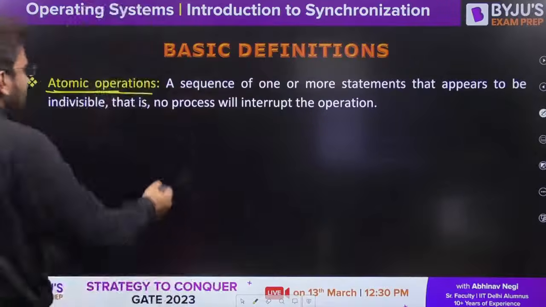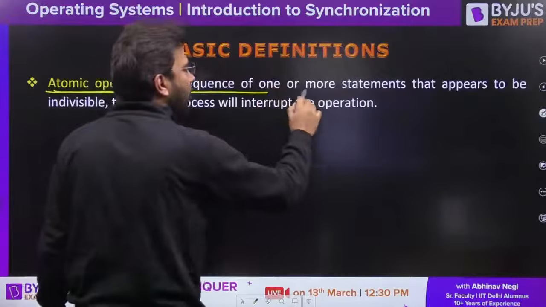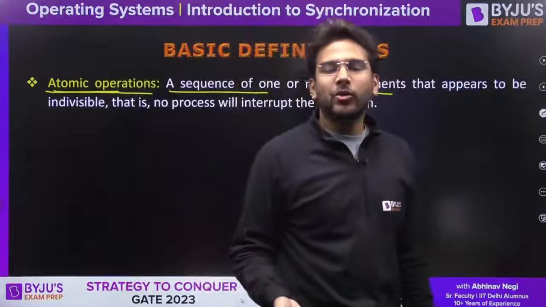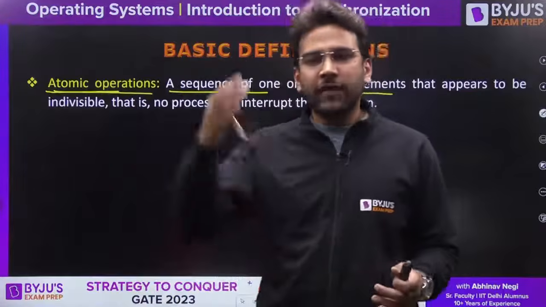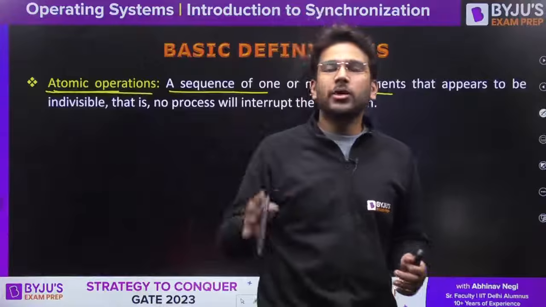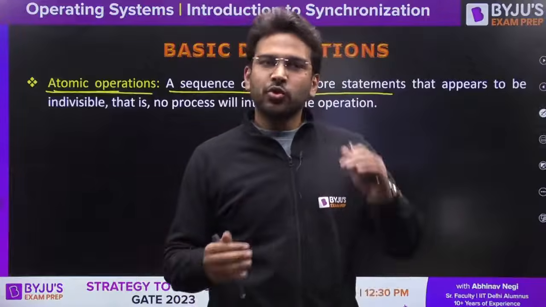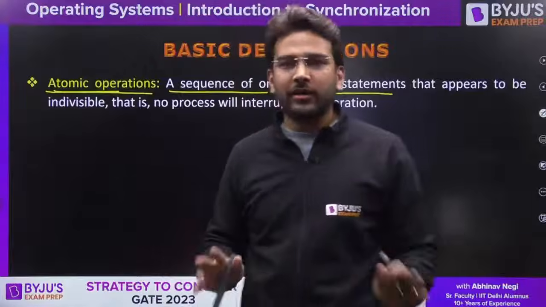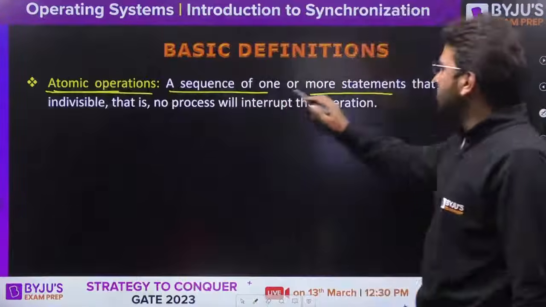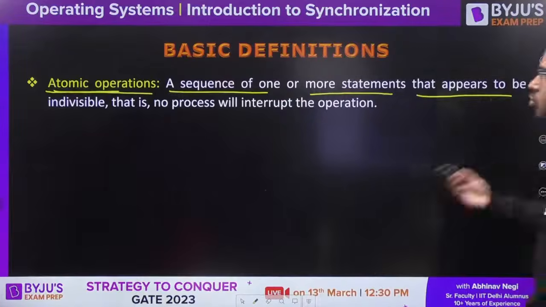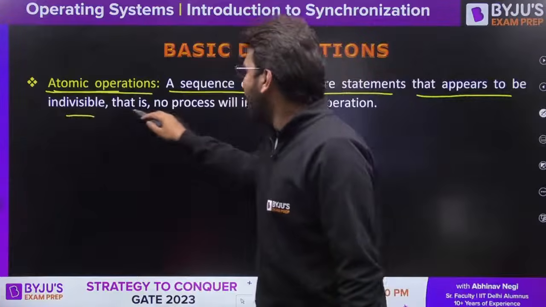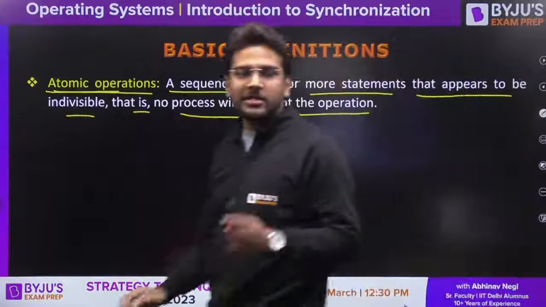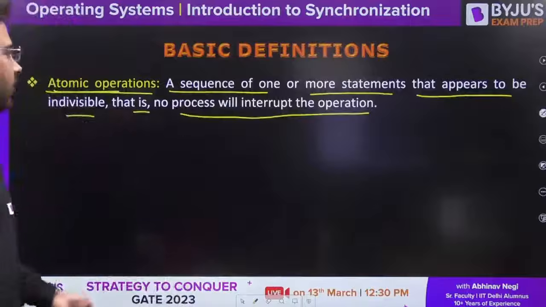Clear? So you can read here a sequence of one or more statements. So we can make more than one statement as our atomic operation. That means if I want three instructions to be executed without any preemption, it will execute the complete set of instructions, or it is not going to execute them at all. That is atomicity. So a sequence of one or more statements that appears to be indivisible, that is, no process will interrupt the operation. That is atomic operations. Is it clear to all of you so far?